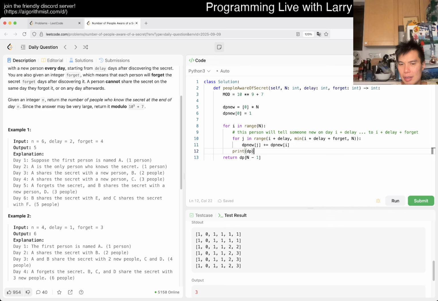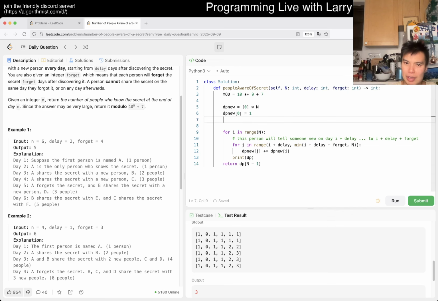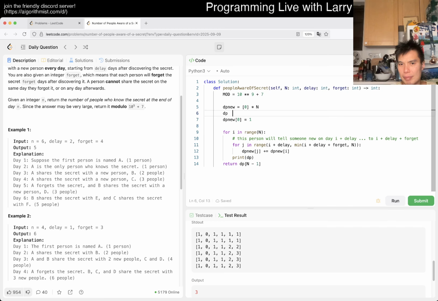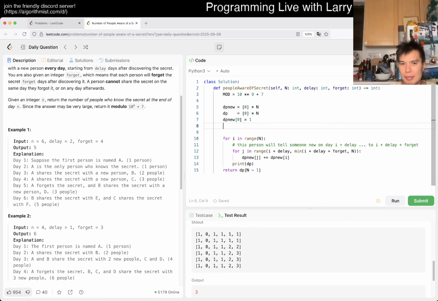Right? But then the idea here is that now we still need another one, for basically cumulative.